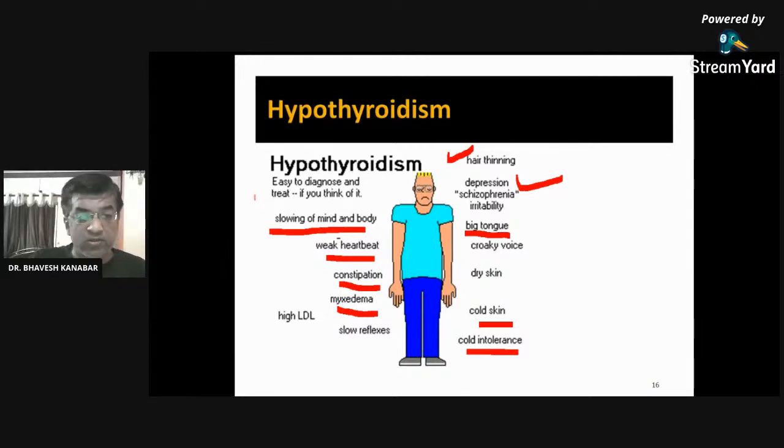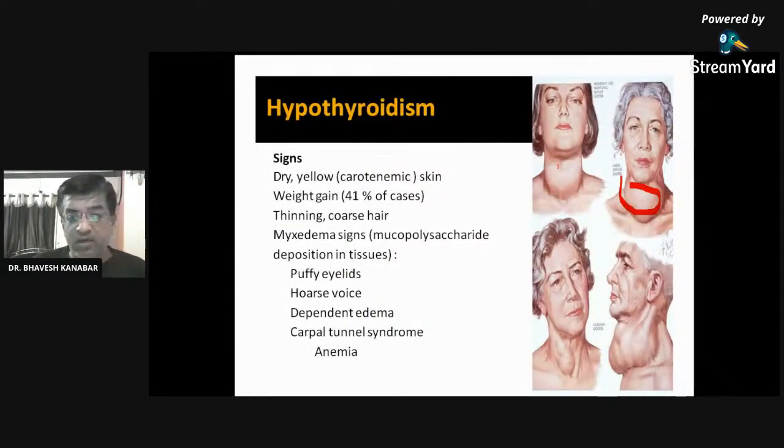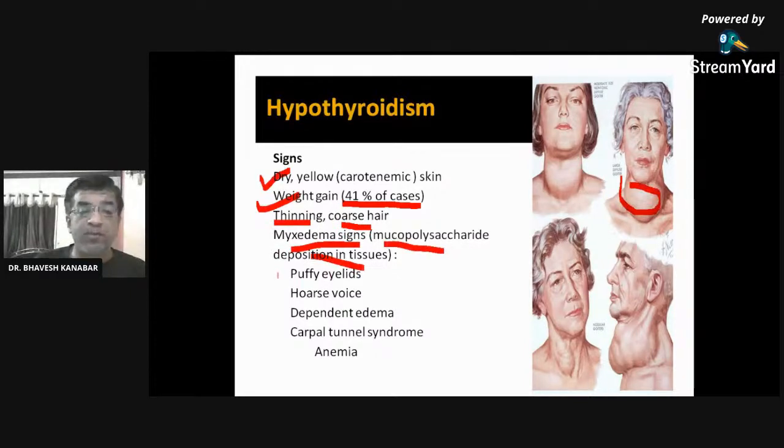Signs of hypothyroidism. You can see visible hypothyroidism: dry, yellow skin, weight gain. In 41% of cases of hypothyroidism, there will be weight gain. Thin, coarse hair, myxedema signs, that is mucopolysaccharide deposition in tissue, puffy eyelids. You can see the eyelids here in the first photograph, puffy eyelids, and hoarseness of the voice.